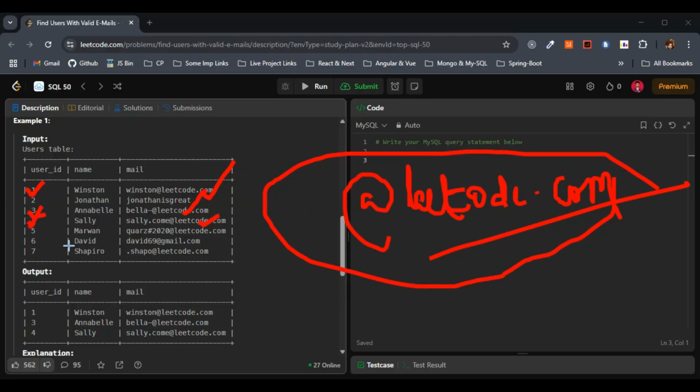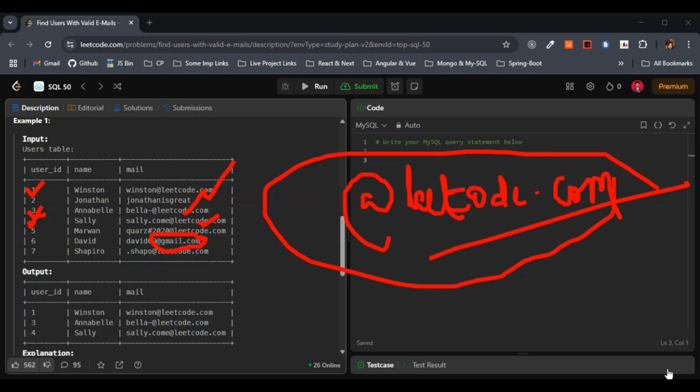So 2 failed, 5 failed, 6 also failed. Why did 6 fail here? We are having the domain @gmail.com. They have asked us that the domain has to end with @leetcode.com. So we don't have the domain @leetcode.com. This one also we will ignore.